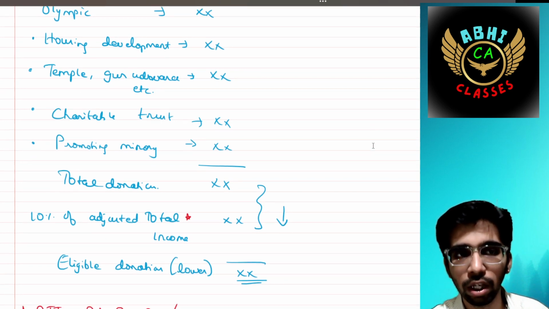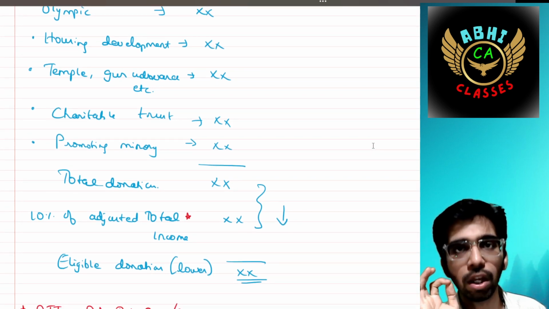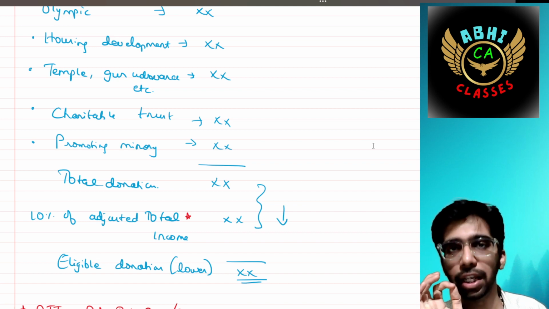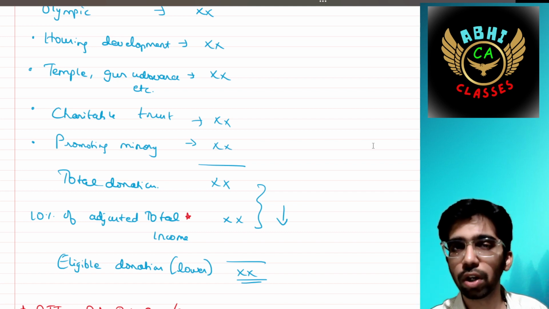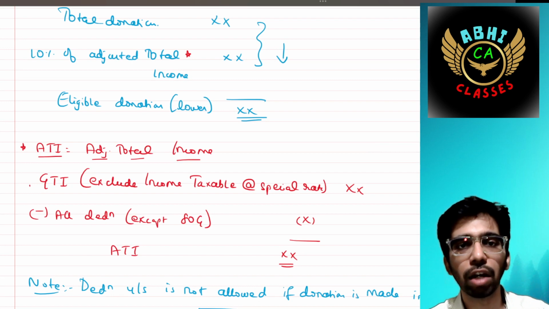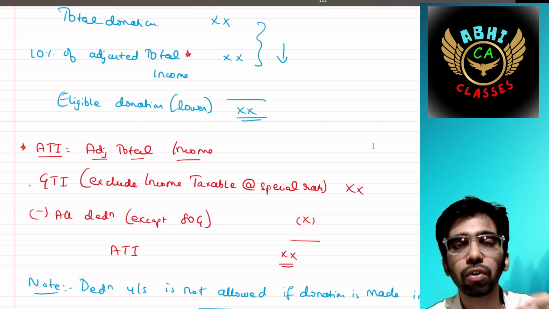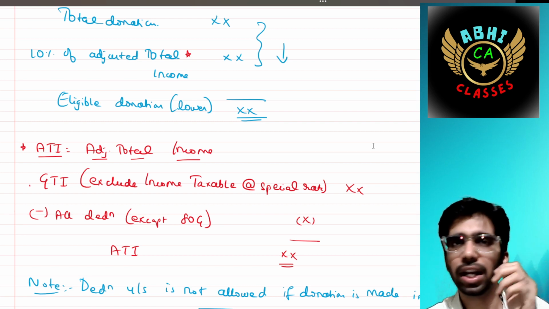donation. Then it should be restricted to 10% of adjusted total income. Whichever is lower should be taken as eligible donation. Adjusted total income means the gross total income excluding income taxable at special rates. We should not include 112, 112A, 111A or any other special rate income.